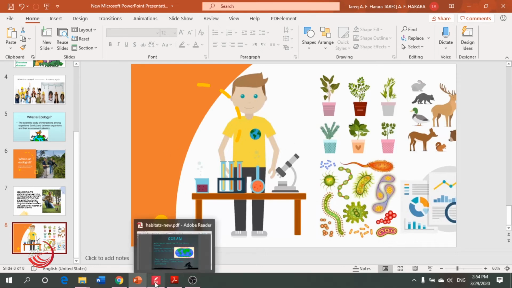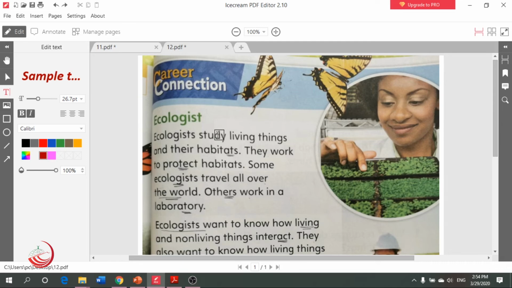Let's go back to our lesson here and read. Ecologists study living things. Look at this ecologist here. She is studying the plant here. Study living things and their habitats. They work to protect habitats. Some ecologists travel all over the world. Why, teacher? To see the different kinds of plants and animals and habitats. Others work in a laboratory.